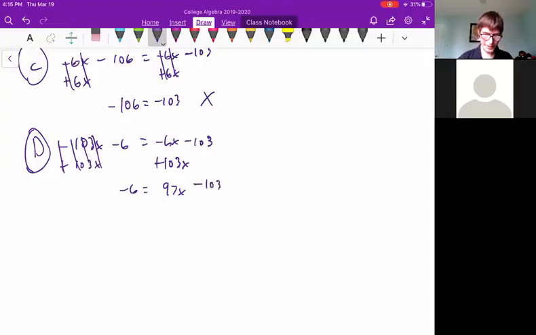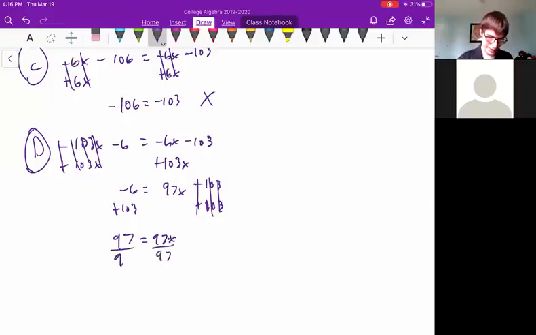All right, we need to get x all by itself. So we'll start with the thing furthest away, the 103. We add 103. These cancel out. So that gives us negative 6 plus 103, again, that's 97. 97 equals 97x. And finally, we will get rid of that 97 that's being multiplied by x. We need to do the opposite of multiplication. We're going to divide, so we'll divide by 97.